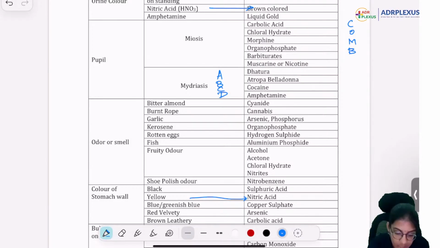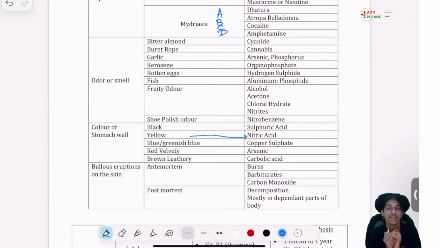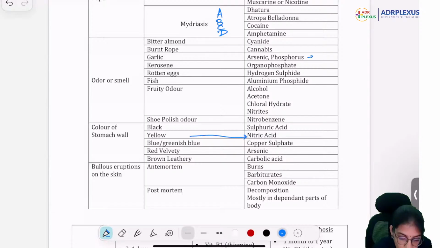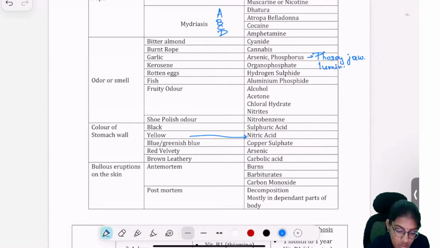Similarly, just revise through the smells. I have kept only the important ones. Shoe polish odor: nitrobenzene. Fruity odor: acetone, alcohol, chloral hydrate. Fishy odor: aluminum phosphide. Rotten egg smell: hydrogen sulfide. Kerosene: arsenic and phosphorus. Phosphorus produces the phossy jaw, and this is the one that gives luminous vomiting.